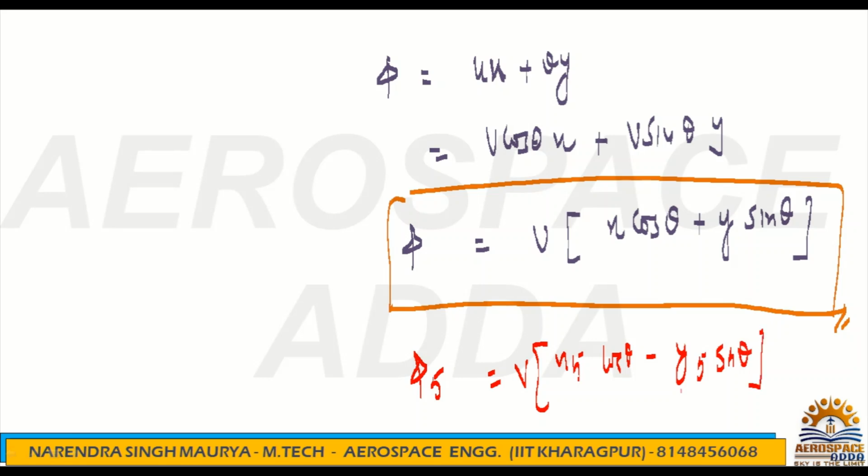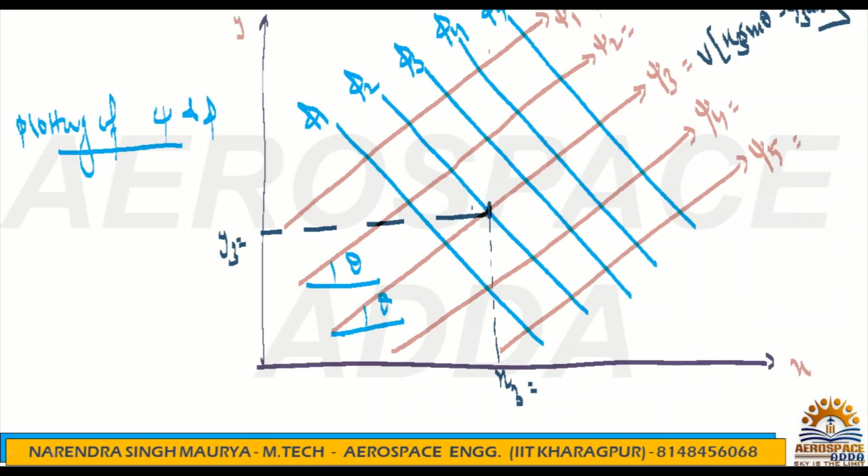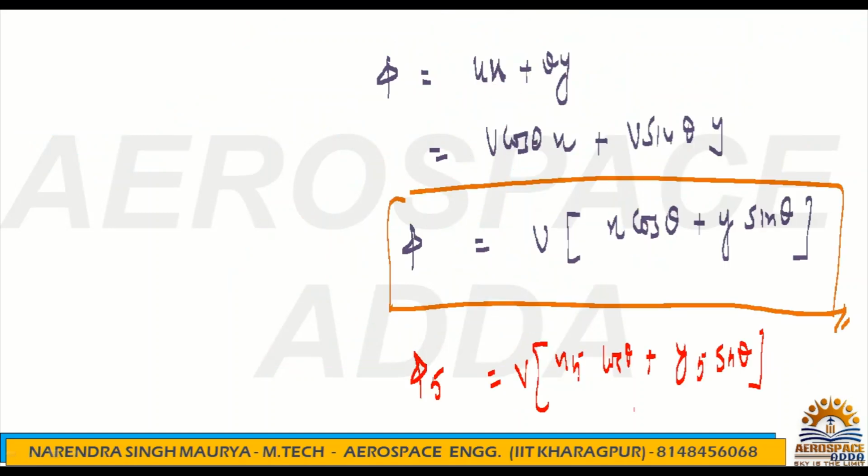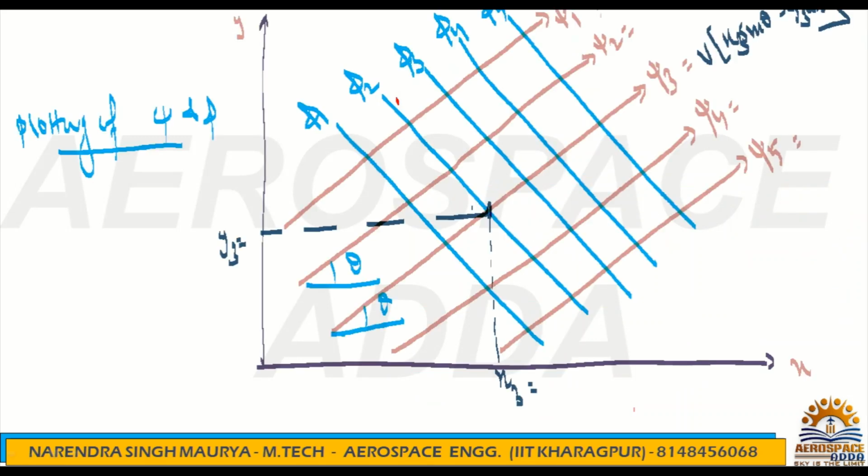Simple. Similarly, what is the value of phi you are getting? This phi value will be constant along the line. Doesn't matter where you calculate, this magnitude will be constant, right? Similarly, phi 2 will be constant everywhere, phi 3 will be constant, phi 4 will be constant. So potential function will be constant along the equipotential line.